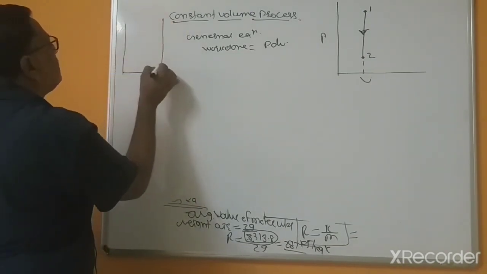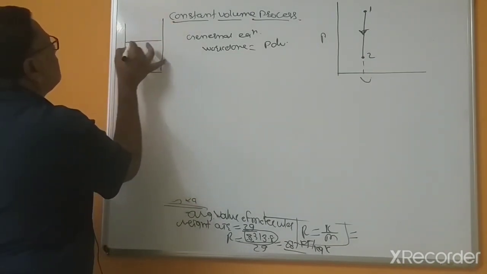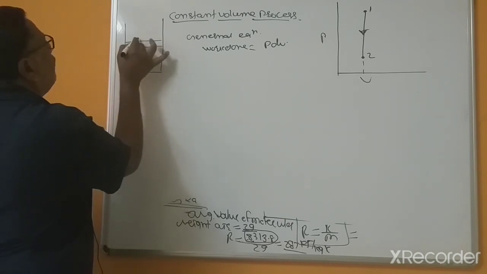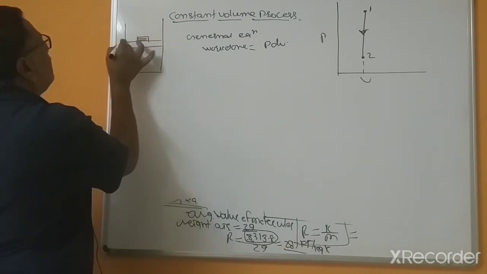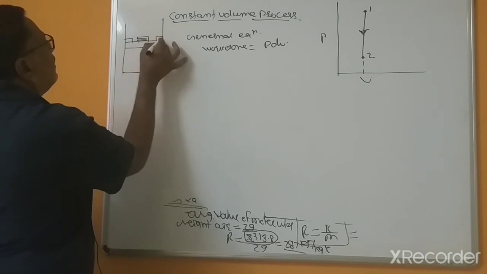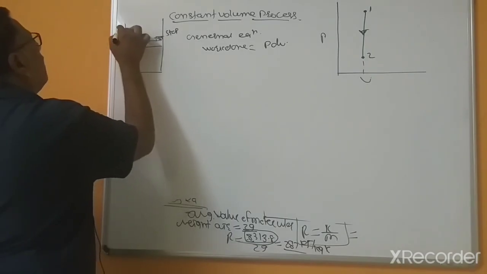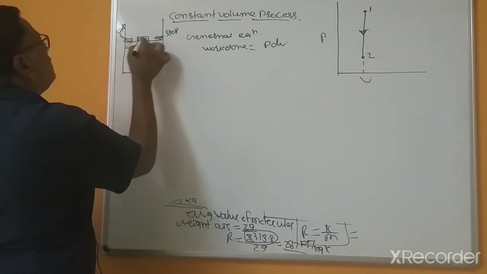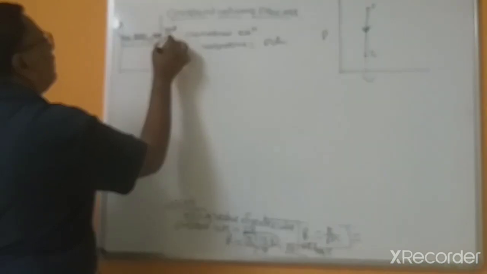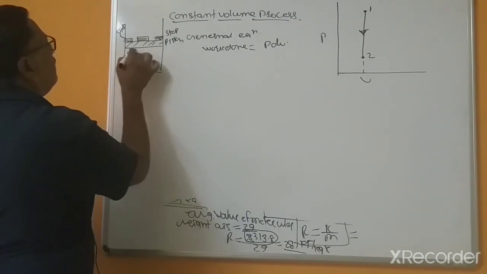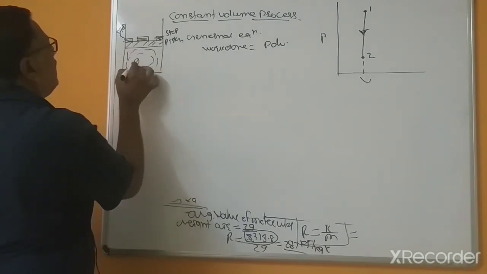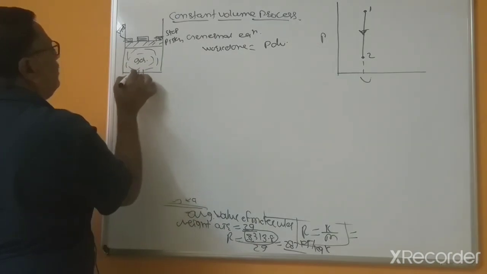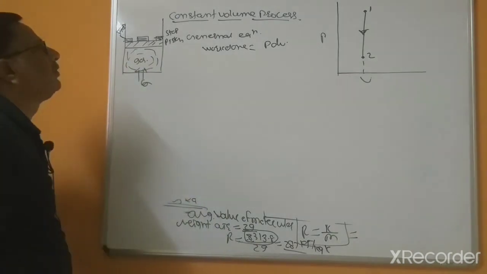Suppose this is a gas and here weight applied and here stoppers, because of the this is top and this is piston and this is gas and we are supplying heat.